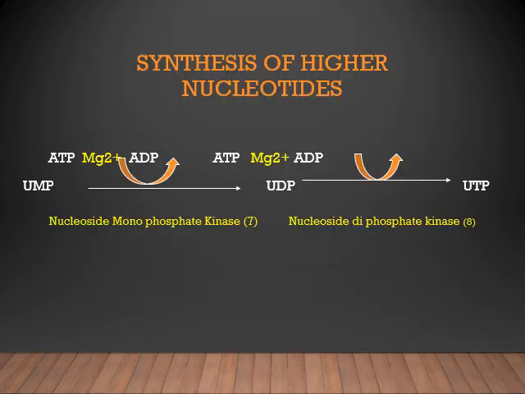This slide explains the synthesis of higher nucleotides from UMP. UMP undergoes a kinase reaction by nucleoside monophosphate kinase to form UDP. Hydrolysis of ATP to ADP occurs. Magnesium enhances the nucleoside monophosphate kinase reaction. Then for UDP, one more kinase reaction, that is phosphorylation, occurs by another hydrolysis of ATP to ADP by the nucleoside diphosphate kinase reaction, which leads to the synthesis of uridine triphosphate.